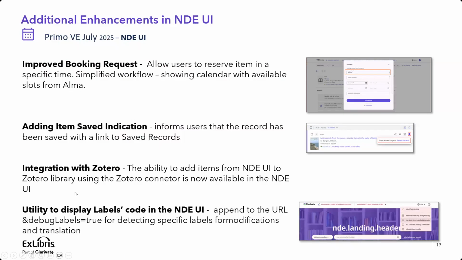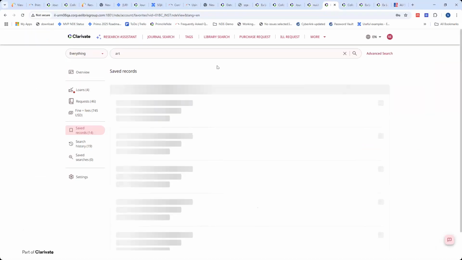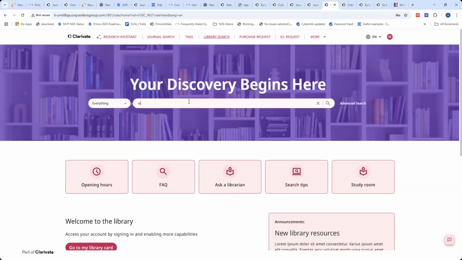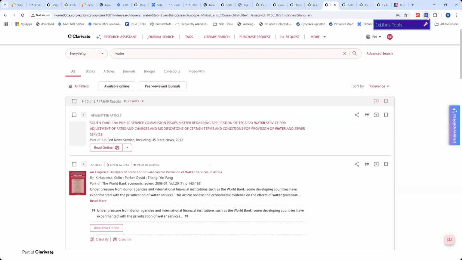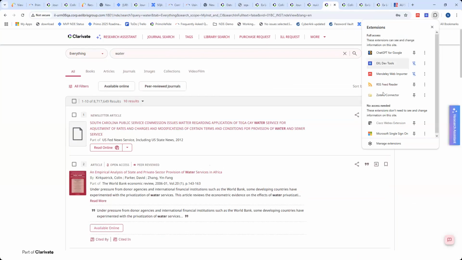I would like also to mention the integration with Zotero, the ability to add items from the NDE into Zotero. If I do a search now within my Primo, I will be able to see that my Zotero connector is available and recognized and knows how to read.